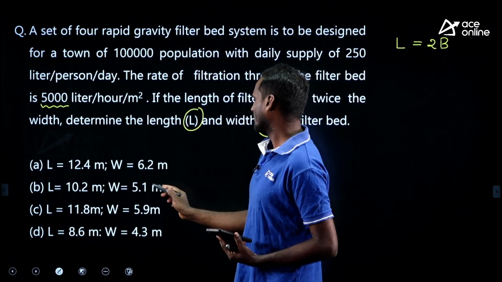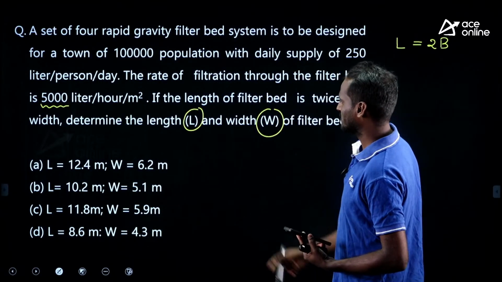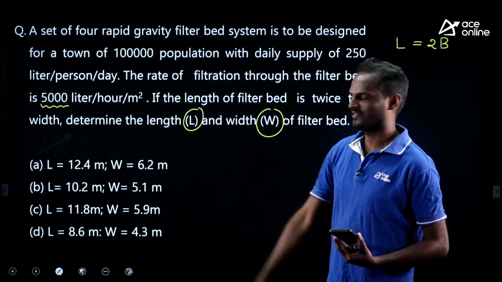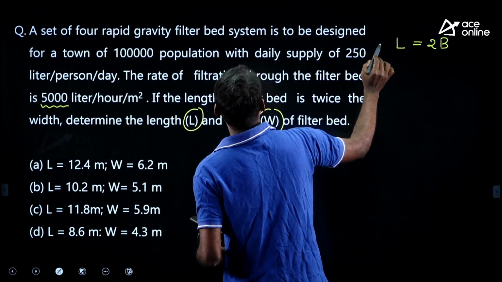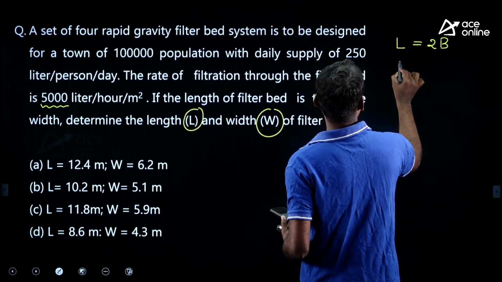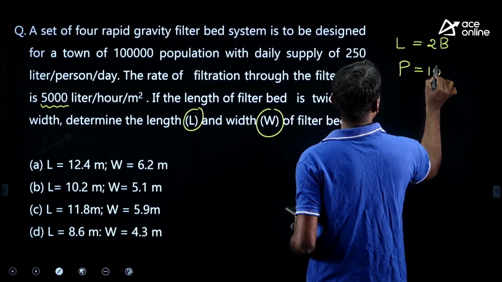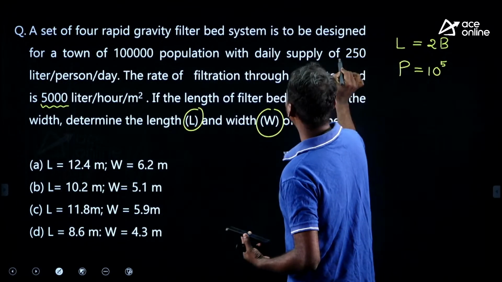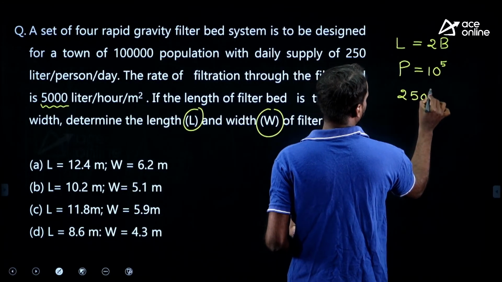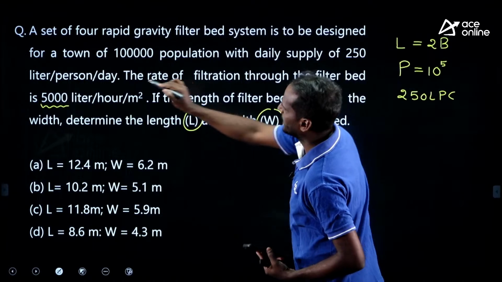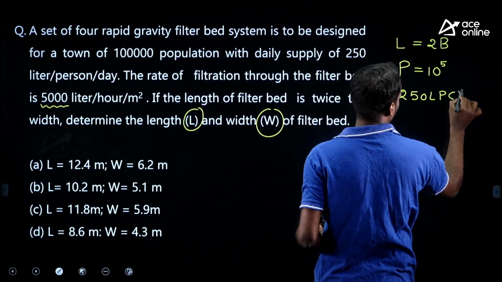Here, if you look at it, all the options have L equal to 2B, so you can't solve by verification. Okay, then what is the population given? P is equal to 1 lakh, means 10 to the power of 5. And LPCD, what is that? 250 is the rate of supply. We can say liter per person per day, liter per capita per head, right?